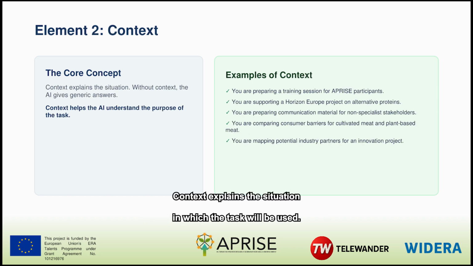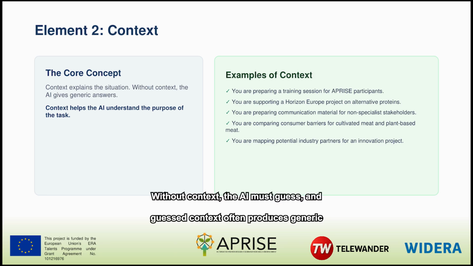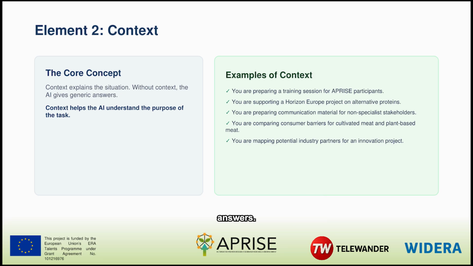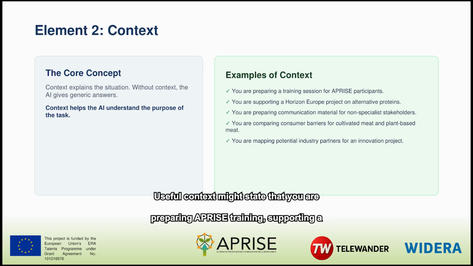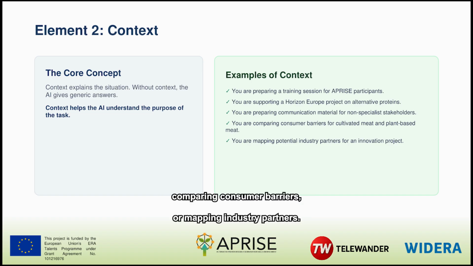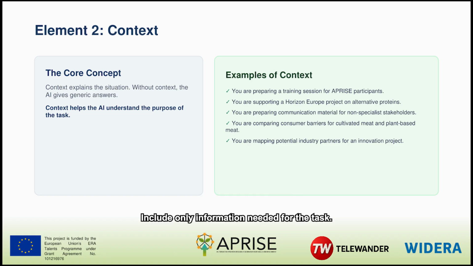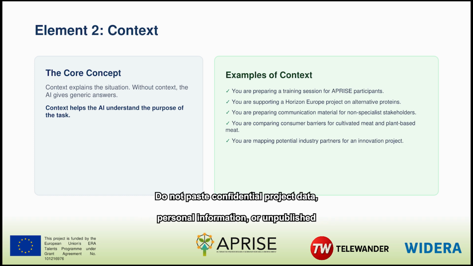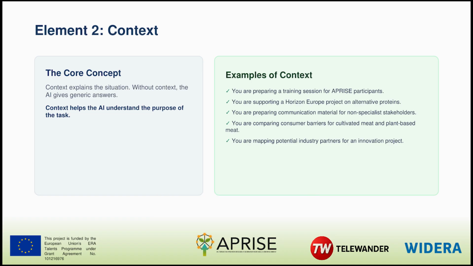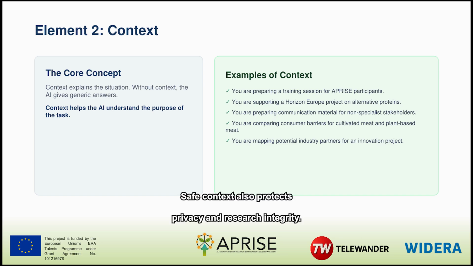Context explains the situation in which the task will be used. Without context, the AI must guess, and guessed context often produces generic answers. Useful context might state that you are preparing an APRISE training, supporting a European alternative protein project, writing for non-specialist stakeholders, comparing consumer barriers, or mapping industry partners. Include only information needed for the task. Do not paste confidential project data, personal information, or unpublished results into a public AI tool. Good context improves relevance. Safe context also protects privacy and research integrity.